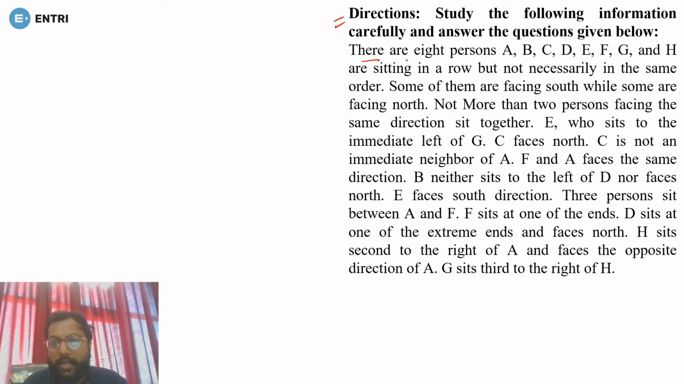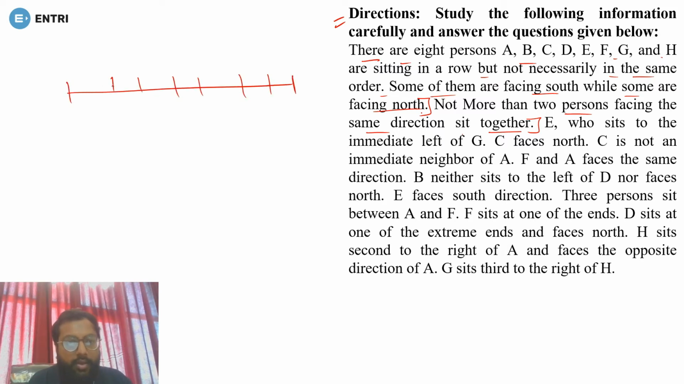There are 8 persons A, B, C, D, E, F, G and H sitting in a row but not necessarily in the same order. Some of them are facing south while some of them are facing north. Not more than 2 persons facing the same direction sit together. Suppose there are 8 persons, 1, 2, 3, 4, 5, 6, 7 and 8. Total 8 persons are there.